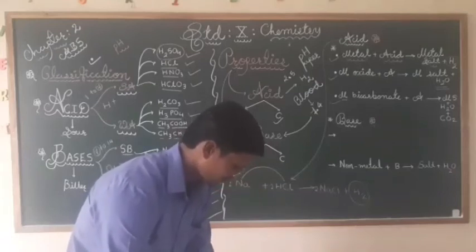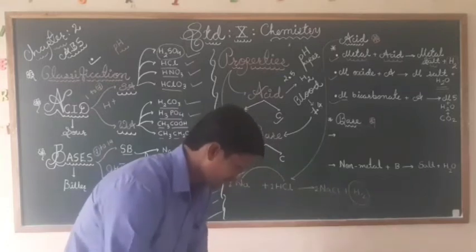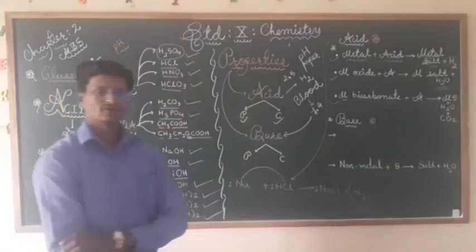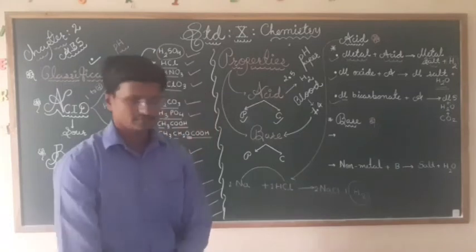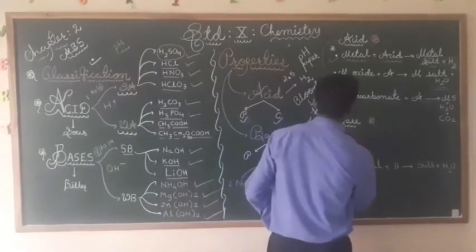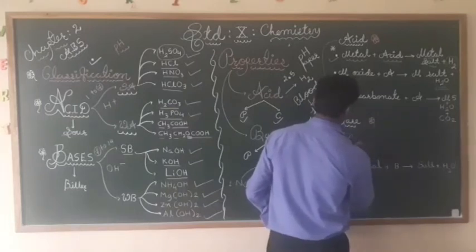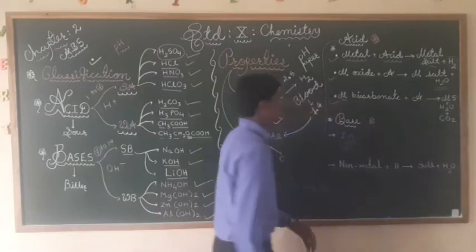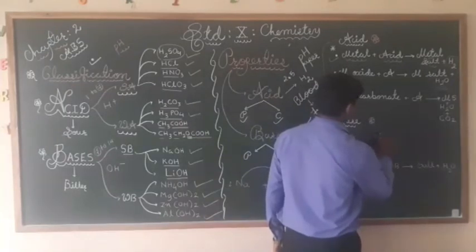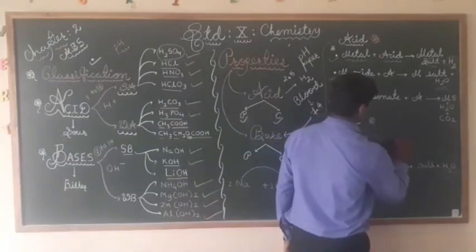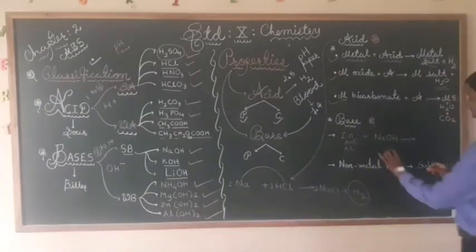Only few bases react with metals. Suppose we have Zn and aluminium. These two metals react with any base. Suppose any base I can take. So it will give us metal salt.